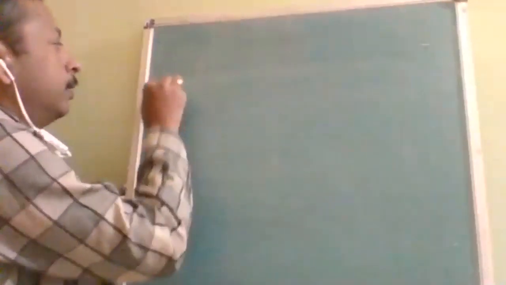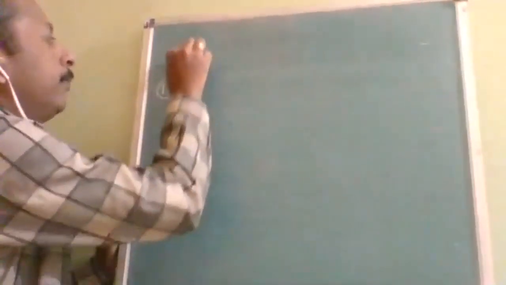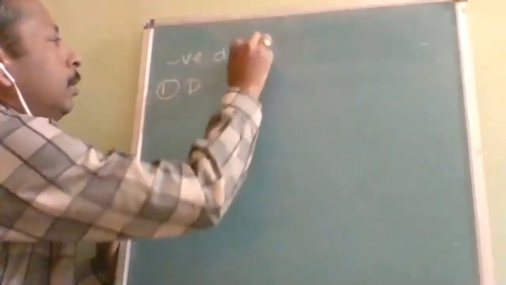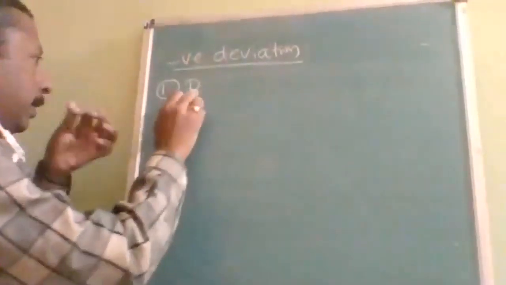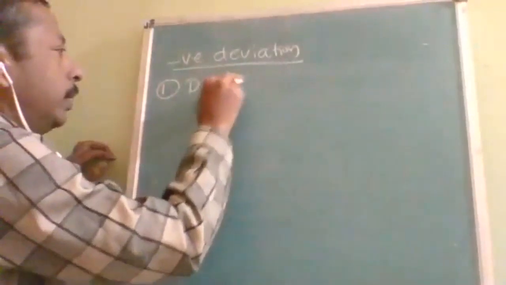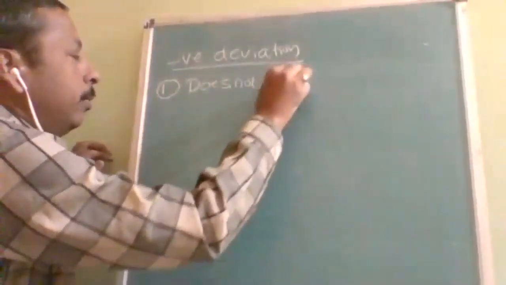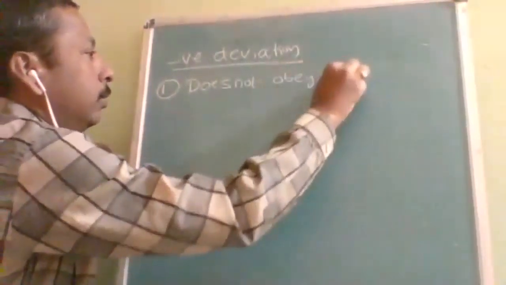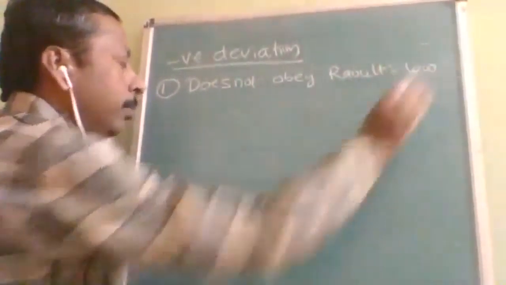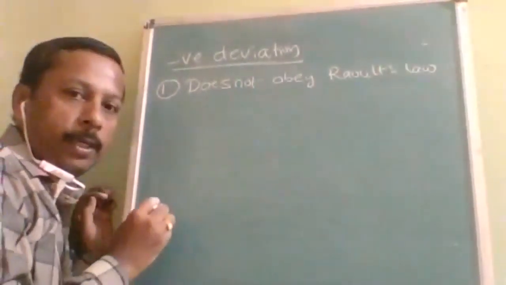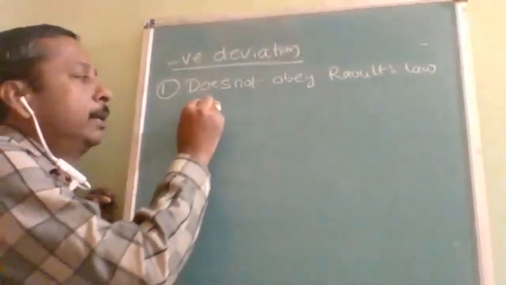So first one, it does not obey. What is the first condition? As usual, it does not obey Raoult's law. But not obeying is different. What is the difference?